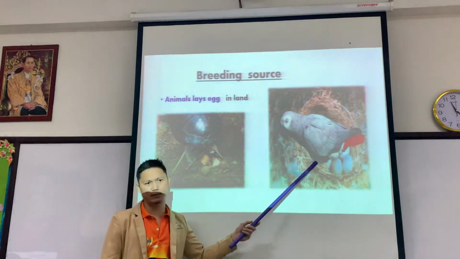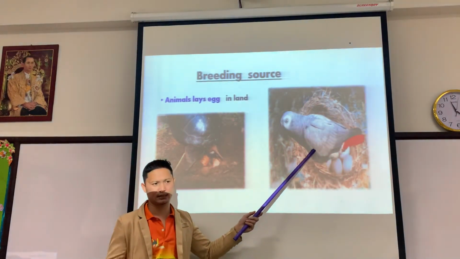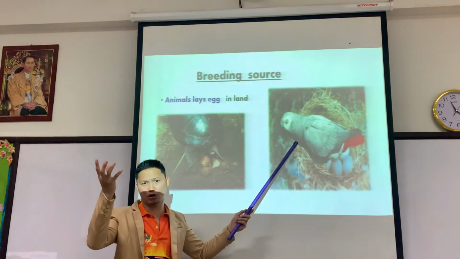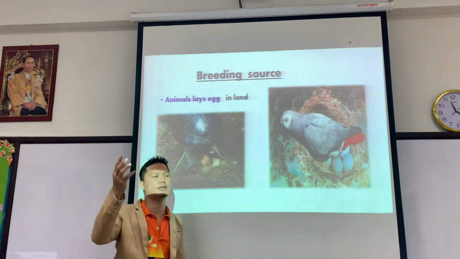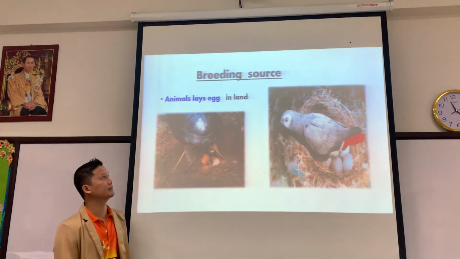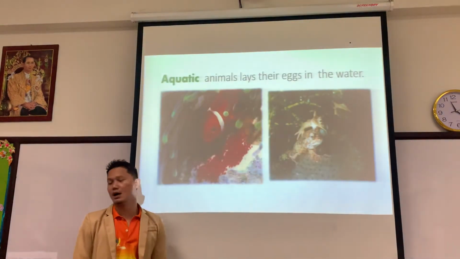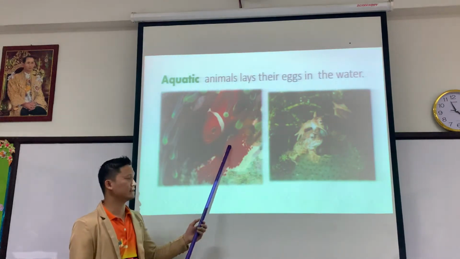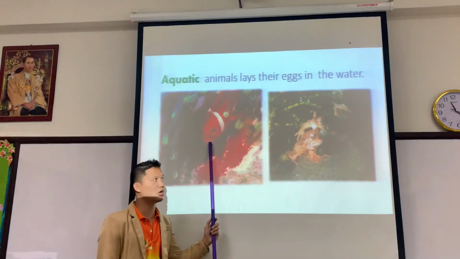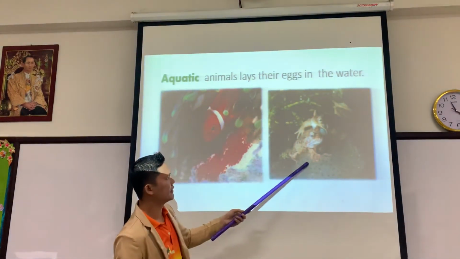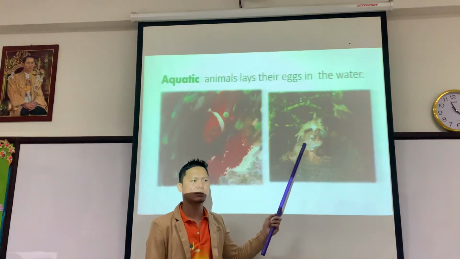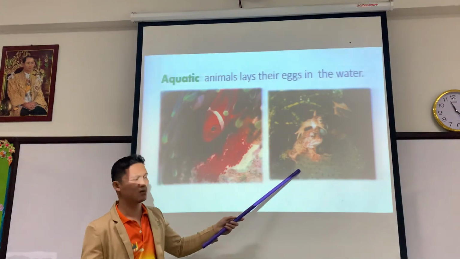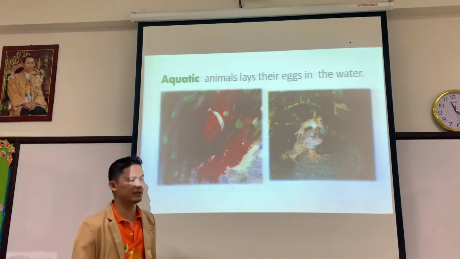But the birds lay eggs in the nest, above on the tree. Aquatic place. Animals lay eggs in the water, like fish and frogs. They lay eggs in the aquatic area or place.